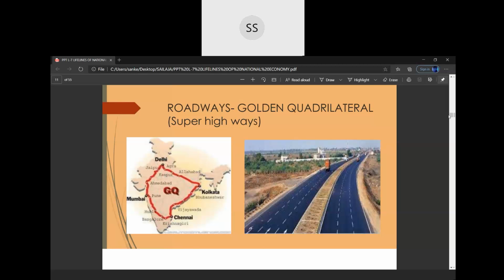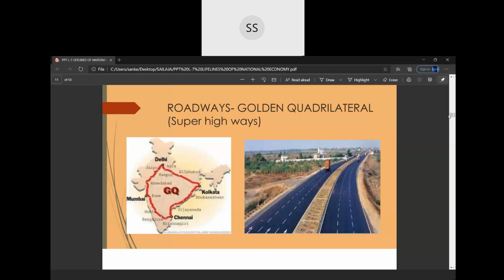Let me first of all explain what are super highways. Why are they called super highways? Now, super highways, number one, there will be 4 to 5 lanes on one side. If you have ever traveled from Delhi to Gurgaon or Delhi to Noida, you might have gone through the super highways.